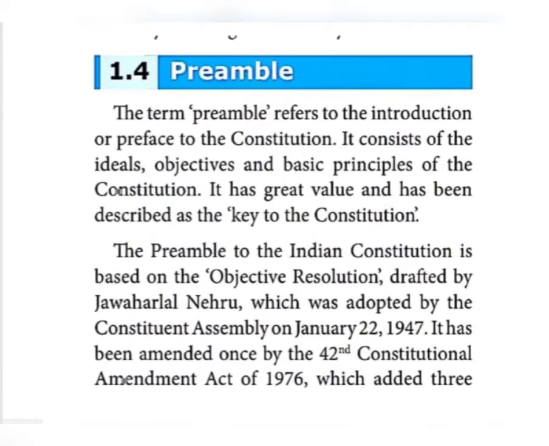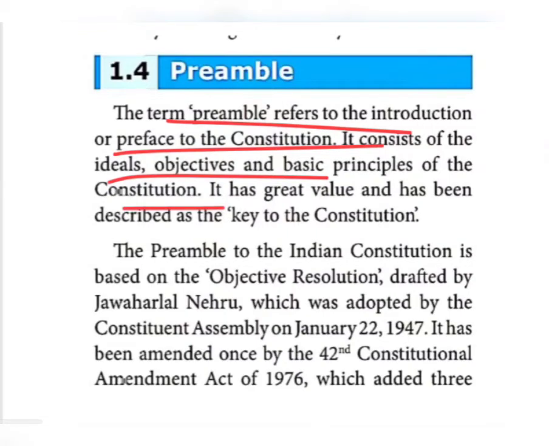Okay, the next one, what is given? Yes, 1.4, it is talking about the preamble. What does preamble mean? Just before only I told you, children, preamble means introduction. Introduction of the Constitution, otherwise introduction or preface to the Constitution. So here, the preamble contains the ideals, objectives and basic principles of the Constitution. Okay, so how is it described? A preamble has been described as the key to the Constitution.